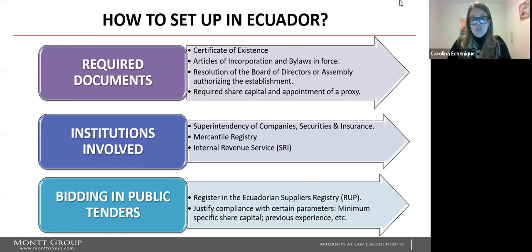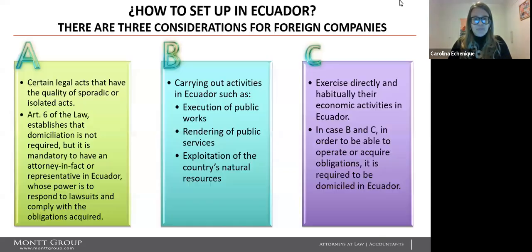Institutions involved: the Superintendency of Companies, Securities and Insurance, the Mercantile Registry, and the Internal Revenue Service. If you have employees, the Ministry of Labor Relations. If you intend to bid in public tenders, you have to register your company in the Ecuadorian Suppliers Registry and justify compliance with certain parameters, such as minimum specific share capital and previous experience, among other requirements.